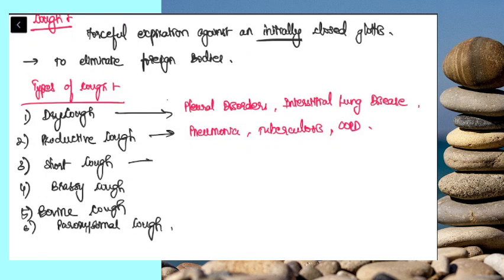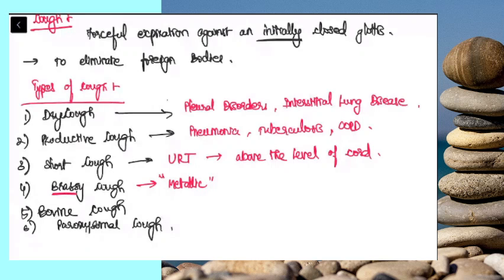In short cough, they have mentioned that it arises from the upper respiratory tract. And what is the upper respiratory tract? It is above the level of the vocal cord. Below the level of the vocal cord is the lower respiratory tract. Next is brassy cough. Brass is a metal, so this cough will have a metallic sound associated with it. This comes when the trachea is compressed by some space occupying region, which is commonly a malignancy.